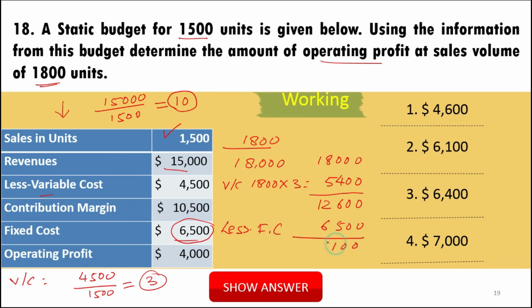We get 6,100 as the operating profit. So our correct answer is 6,100. Where is it? It is in option number 2. So the other options are wrong. The correct option is option number 2, 6,100. This is the operating profit at level 1800 units.